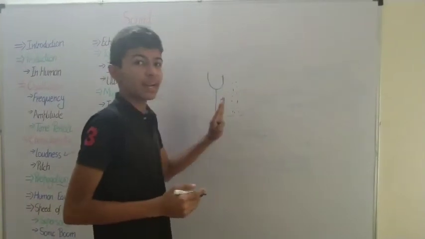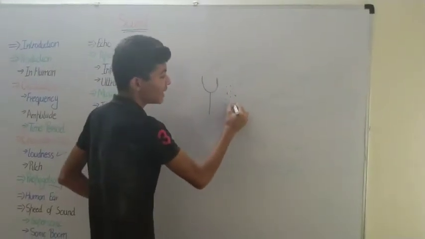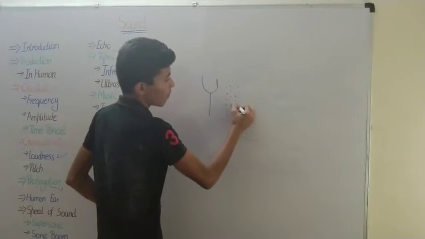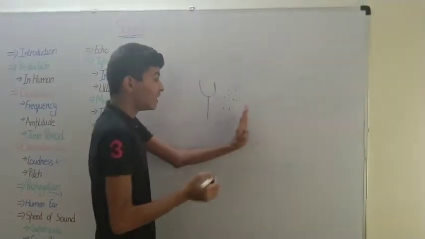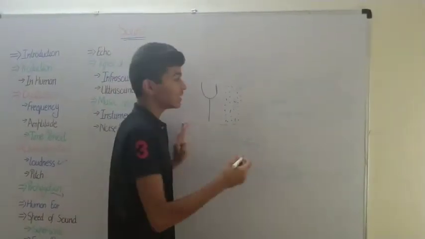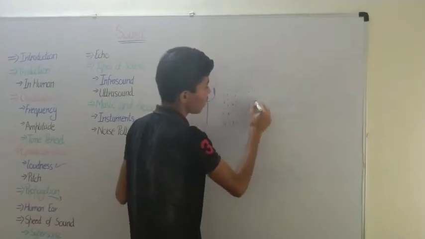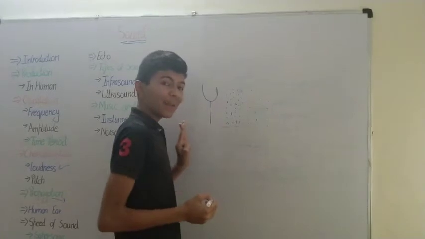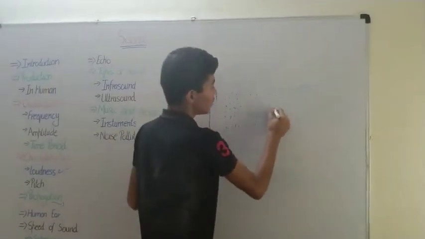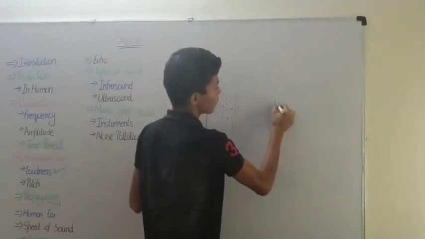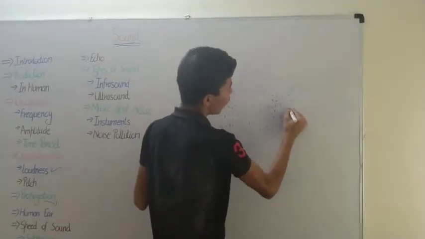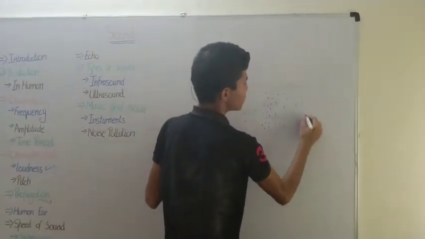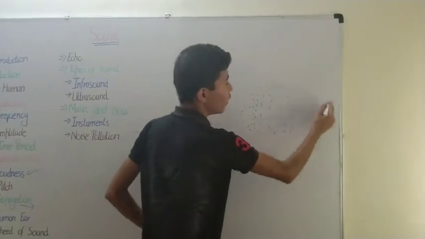It first pushes the particles, causing a disturbance, which means there is a higher density of particles here, and then when it goes back it causes a low pressure. That means there is the least amount of particles present here, and then it continues to vibrate in that direction. That causes dense, then low, then dense, and then low, and so on.